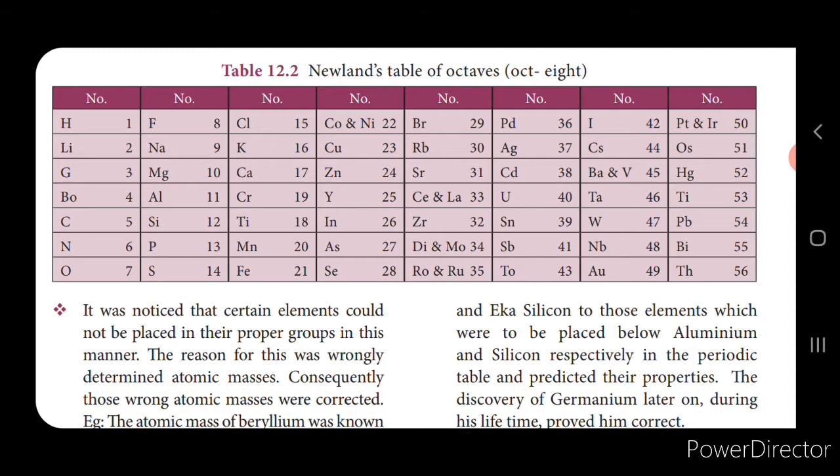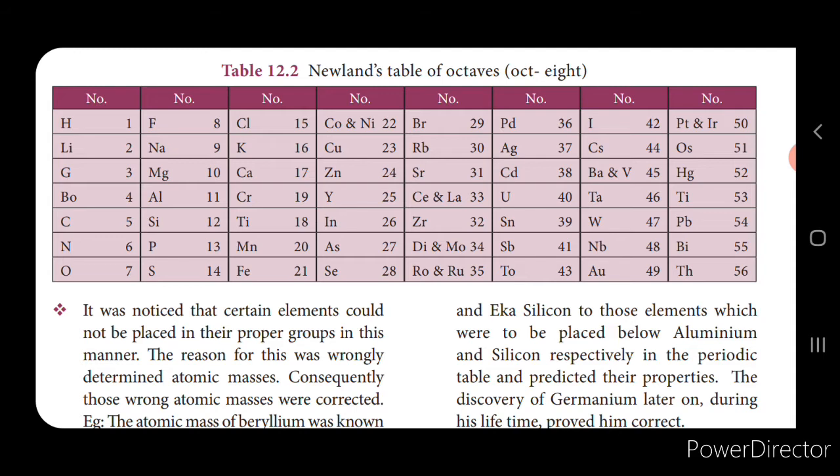The first limitation is that some elements are placed in the same slot. For example, if you see in the table, cobalt and nickel are placed in the same slot. Next is, some elements that are totally dissimilar in their properties are in the same group. For example, cobalt, nickel, platinum, palladium and iridium are placed along with the halogen group.